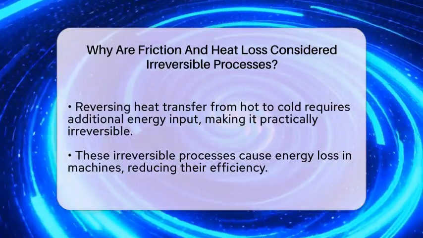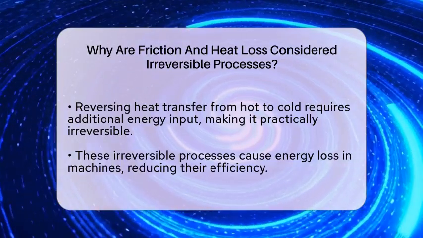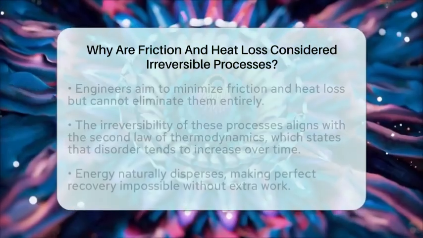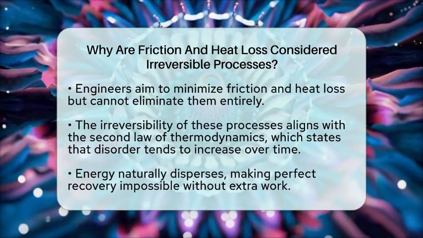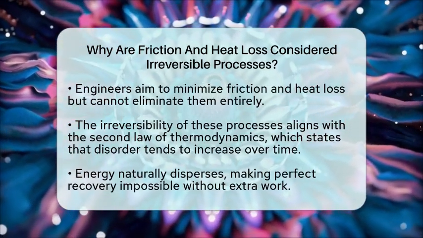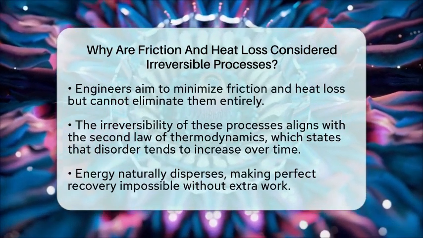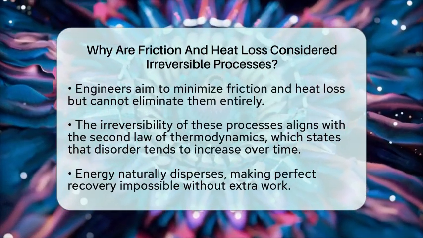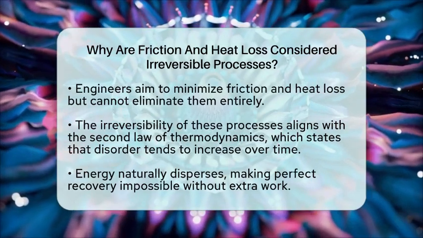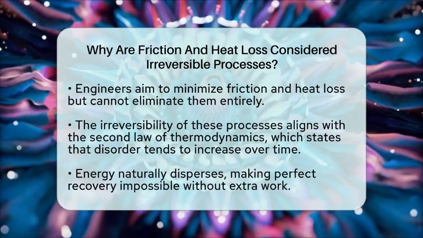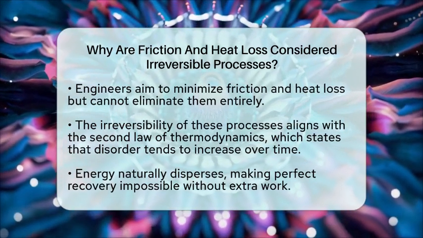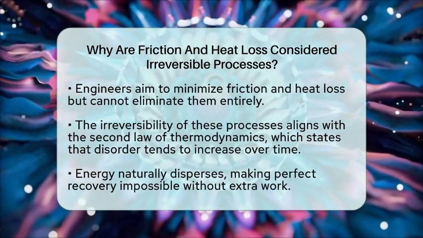In real machines and engines, these effects mean some energy is always lost. Friction in moving parts causes energy to turn into heat, reducing efficiency. Heat escaping from the system also wastes useful energy. Engineers work hard to minimize these losses, but they can never eliminate them entirely. Understanding why friction and heat loss are irreversible helps us see why no machine can be perfectly efficient.